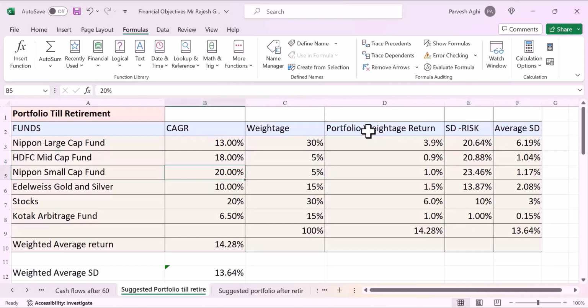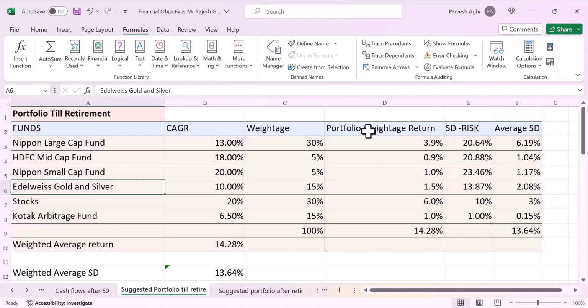Then he's going to put another 5% in Nippon Small Cap, which is giving a return of 20%, but it is riskier. His weighted return for the portfolio will be only 1% from this fund, and the risk will be higher because the fund is riskier, 23.46. So this average risk is 1.17.